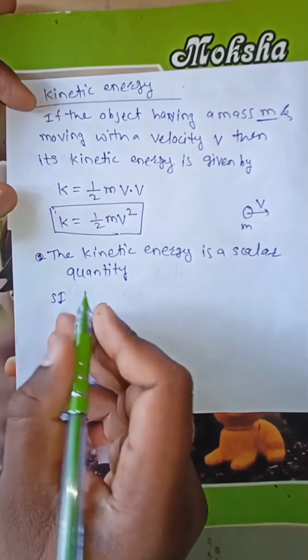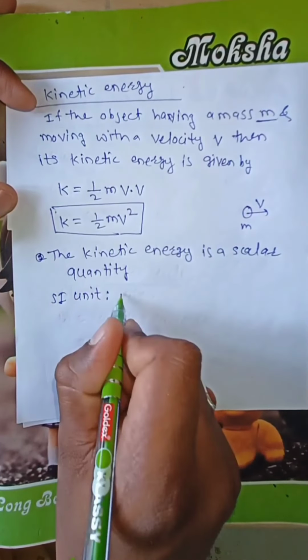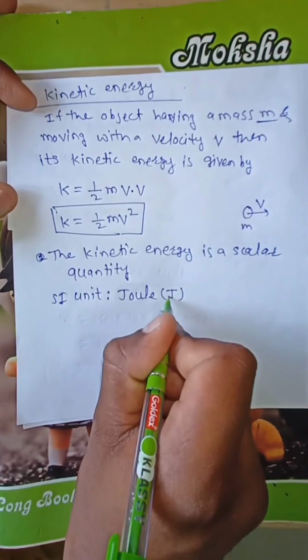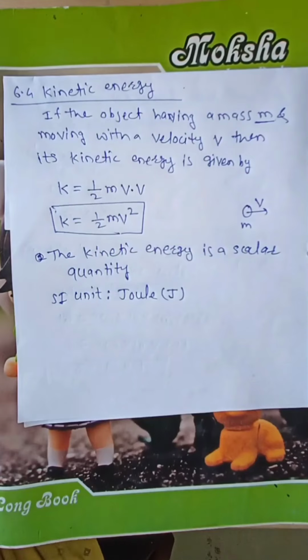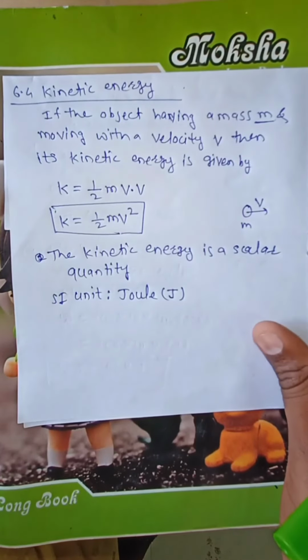Its SI unit is the same as that of work. Its SI unit is joule and symbolically represented as J. The kinetic energy means if an object having a mass m is moving with a velocity v, then its kinetic energy K is half m v square, and it is a scalar quantity, and the SI unit of kinetic energy is joule. Now we have to see example 6.4.